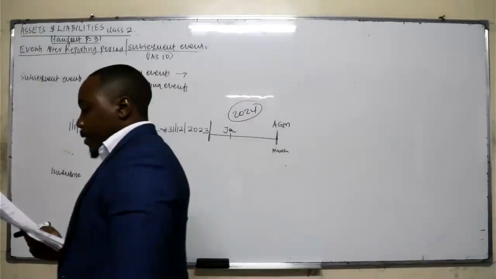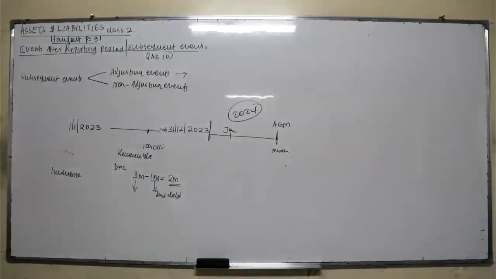Number 1, decline in the market value of investment after the reporting period. Number 2, change in the tax rate after the reporting period. Also, announcement of a plan to discontinue an operation. Also, declaration of dividend after the reporting period. Also, the destruction of a major asset.